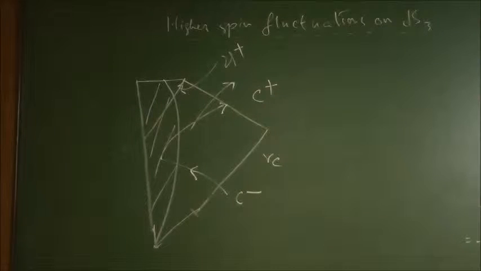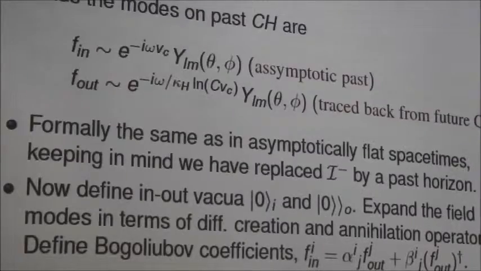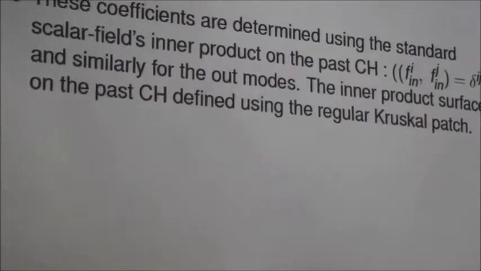My motivation was to find some way to get the flux of particles, or to compute the expectation values of T mu nu on the cosmological event horizon, which are finite and not blue shifted. I have been doing that, but there is no reason the result will be different, because everything is formally the same as in flat spacetime, and we are using a coordinate chart which is bounded and finite.